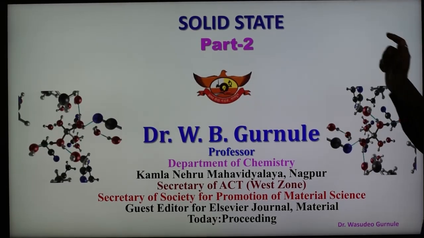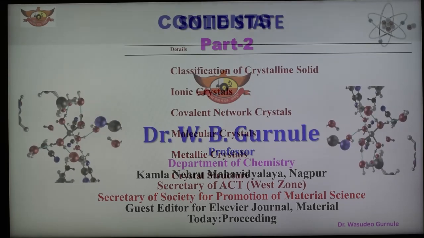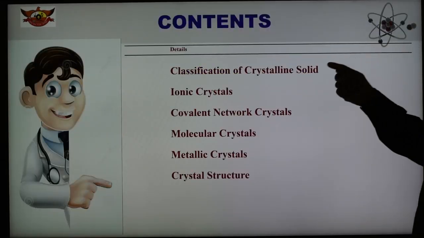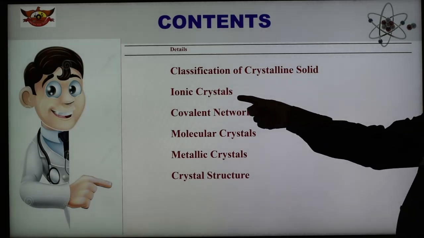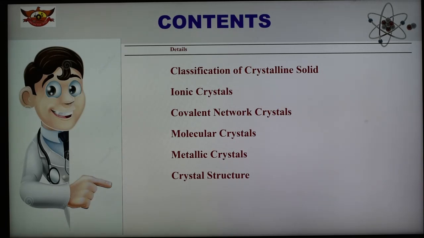So today's topic is the solid state, and this is part number 2, and in this part we are discussing the different topics, that is classification of crystalline solids, ionic crystals, covalent network crystals, molecular crystals, metallic crystals, and the crystal structures.